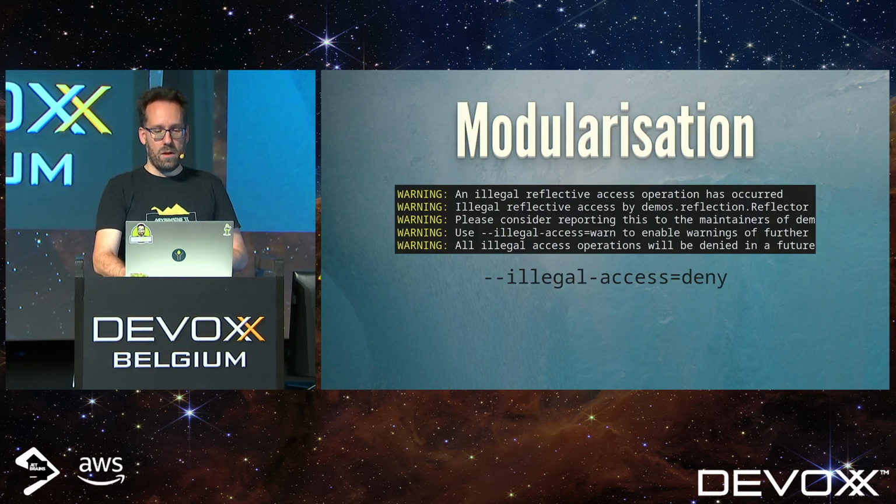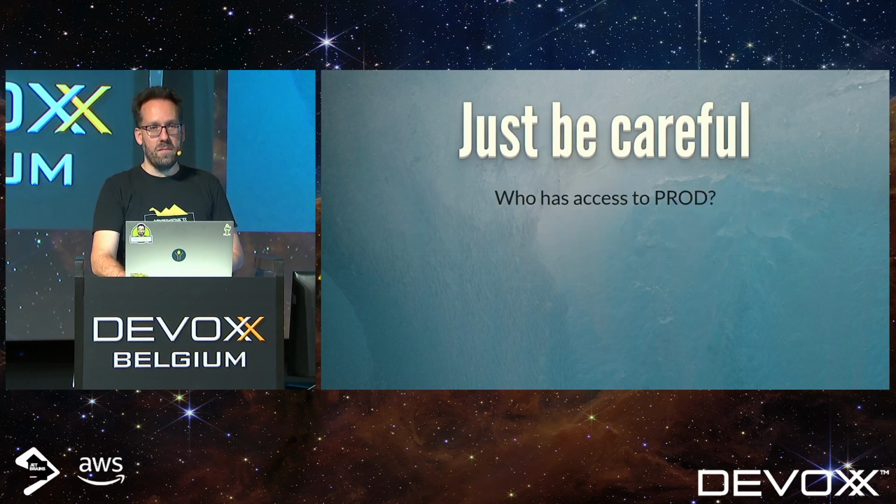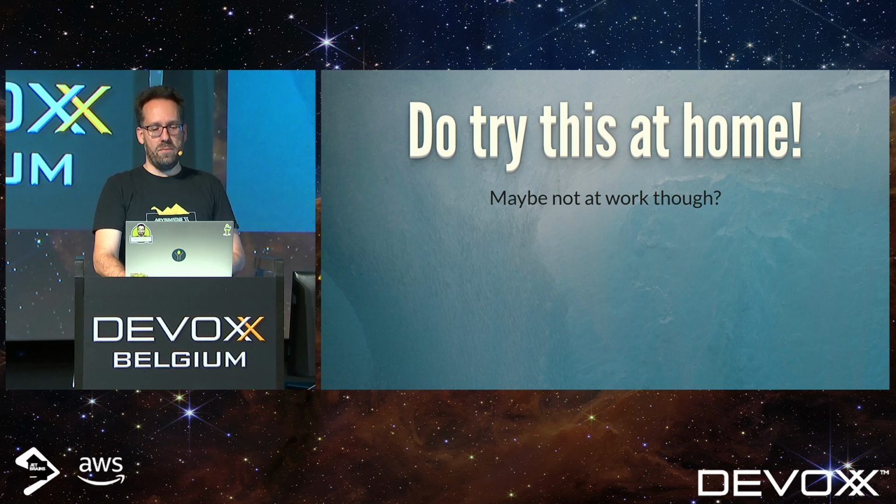So another thing you can do is modularize your code, but of course, who wants to do that? The best thing you can do is just be careful and know who has the keys to the castle. So to wrap up, do try this at home. I say at home, not at work, at home. Clear?